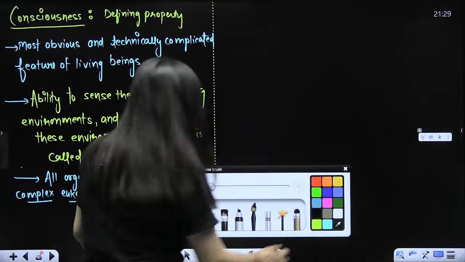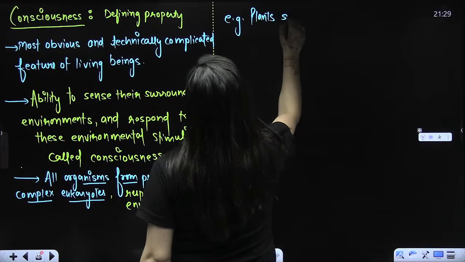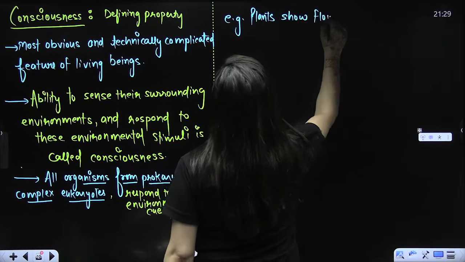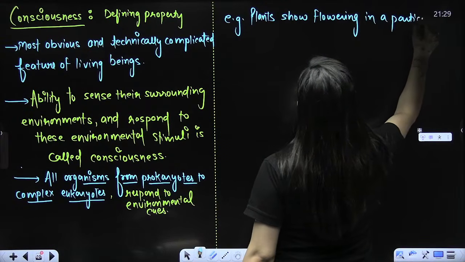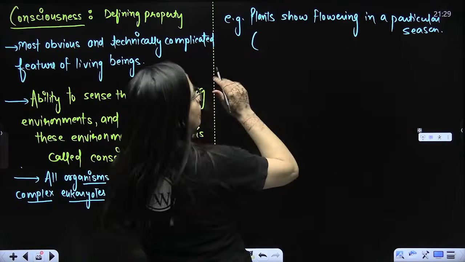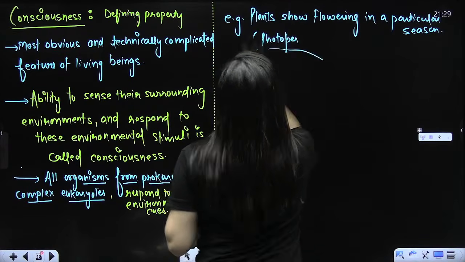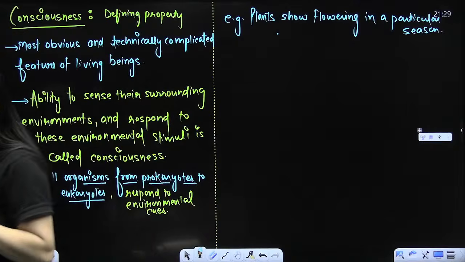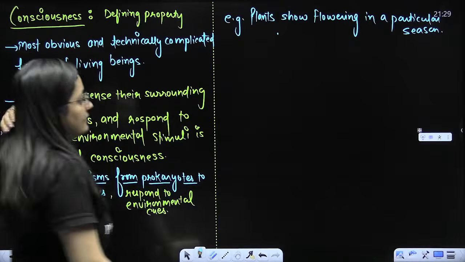Just for an example, beta, plants show flowering in a particular season. They need a particular light or dark period. So you remember photoperiodism, we see that in the case of plants. So plants perform flowering in a particular season, beta. Photoperiodism is there. Some animals also perform breeding in a particular season only. Is that clear?